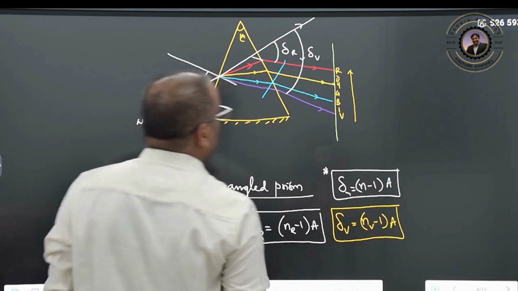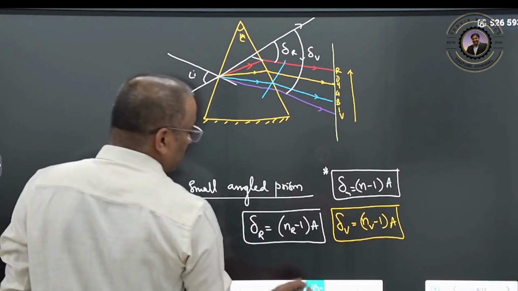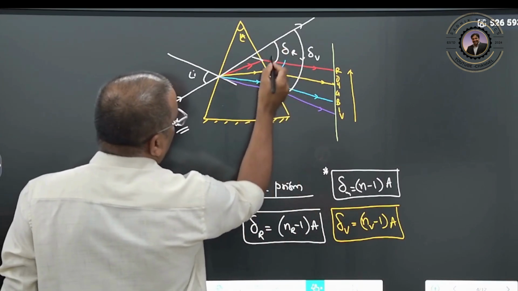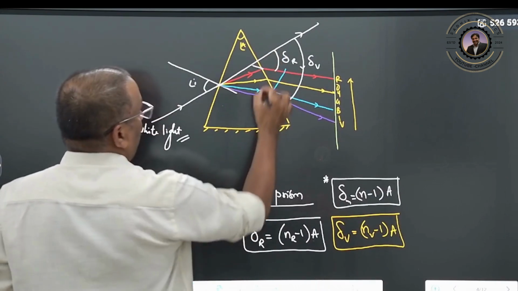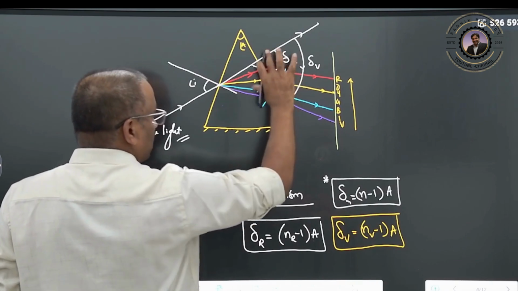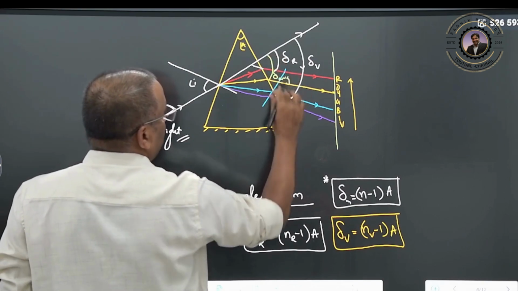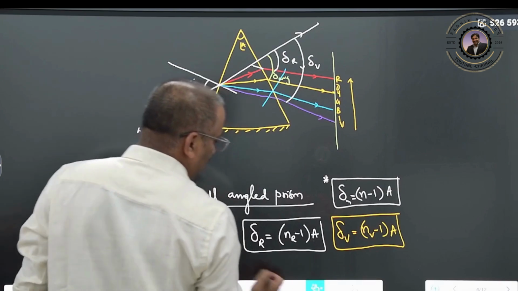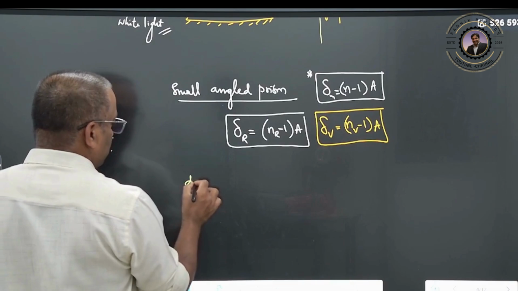Here, we can call this a dispersion. On an average, you can take the yellow color, so this is your average deviation. And how much this angle is made between the red and violet, that we can call a dispersion.